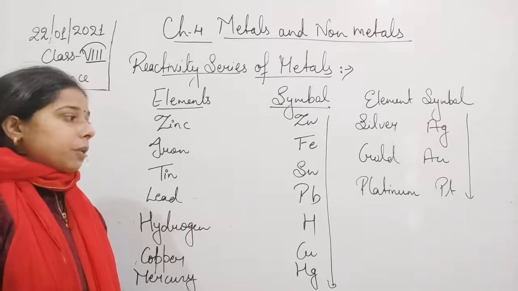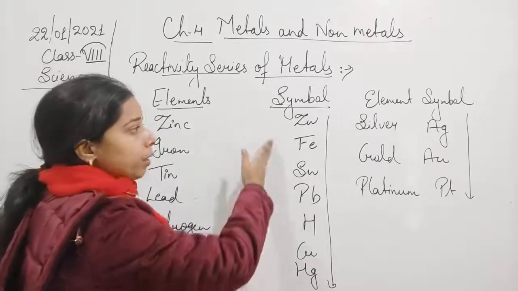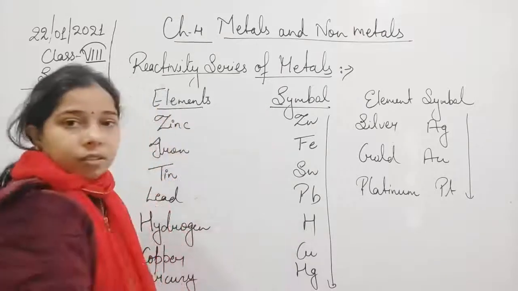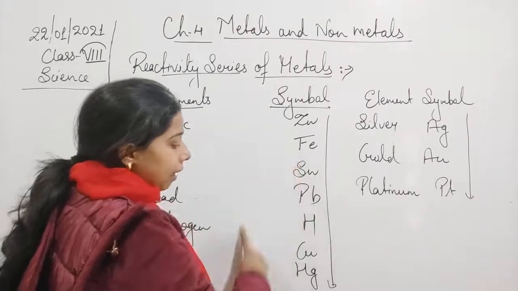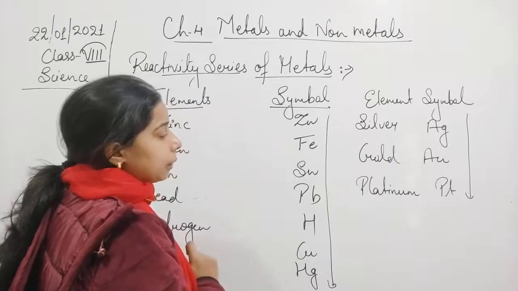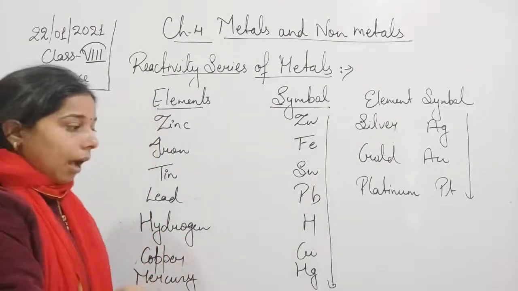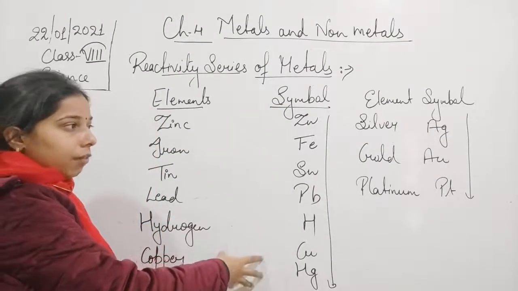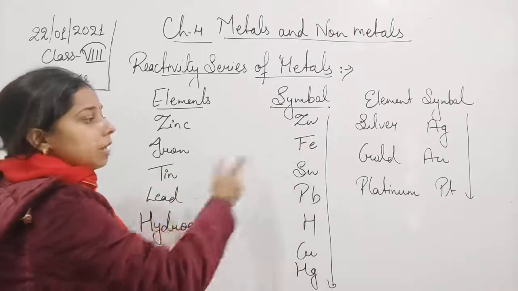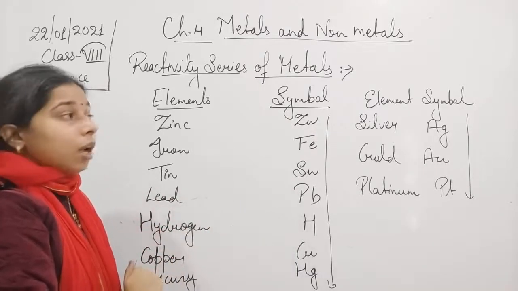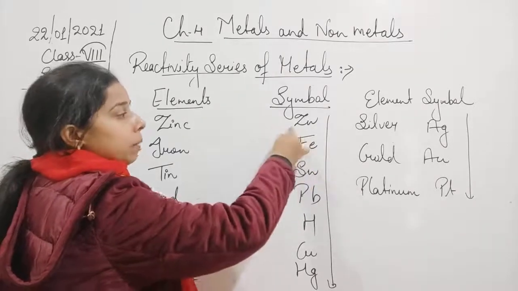Okay, so if suppose you can see here, student, iron is there and copper is there. So when it is going from the decreasing order, this is in the decreasing order of their reactivity. So if you look at the iron and that of the copper, what you will find here, that iron is more reactive than that of the copper, right? And the copper is less reactive. Likewise, if you see the zinc, so zinc is more reactive than that of the iron. It means iron is less reactive. Okay, so we can say that being more reactive, it is able to displace the zinc.